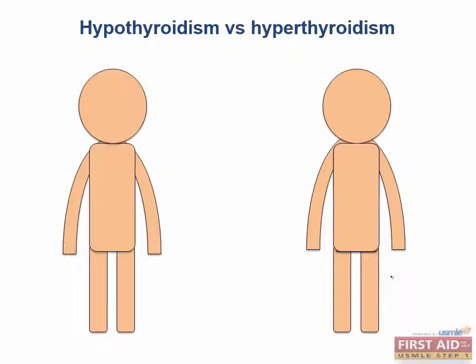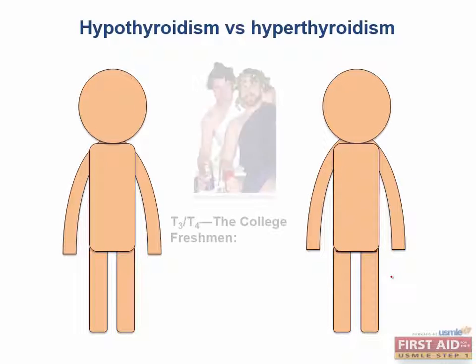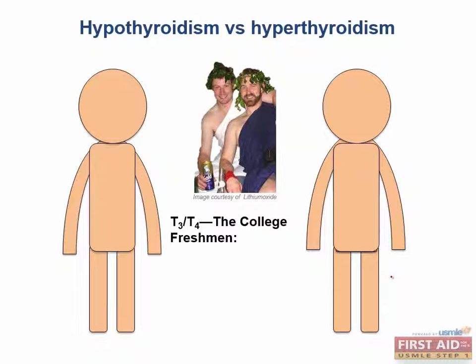Now we'll switch organs and move on to hypo and hyperthyroidism. This is probably one of the highest yield pathologies in endocrinology, and it has everything to do with the physiology. Quick review. What are the effects of thyroid hormone, better known in my physio lectures as the college freshman? Go ahead and pause the video. Try to write down as many effects as you can remember.